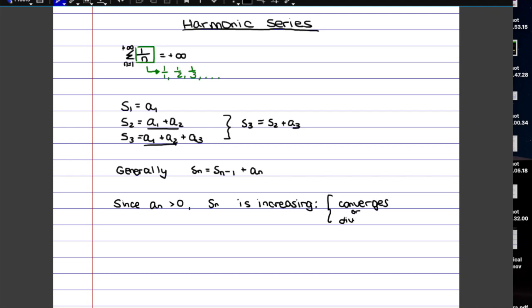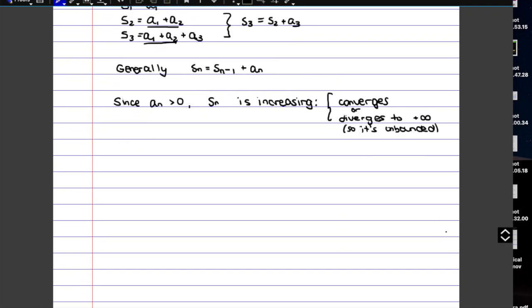So we're going to prove specifically that it diverges. And in order to diverge, it has to be unbounded. Well, in order to be convergent, it would have to be bounded. So we just have to prove that it's unbounded. And that's going to be enough to be able to conclude that it's not convergent, and so it must be divergent to plus infinity.